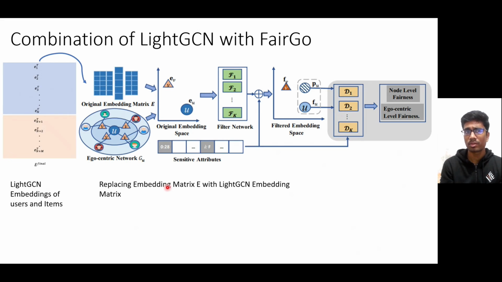My first approach, the combination of LightGCN with FAIRGO, is to include the LightGCN embeddings instead of the original embedding matrix from the GCN. This would actually perform better for the recommendation as well as the fairness of the recommendation model. So I'm going to try this in the coming semester.